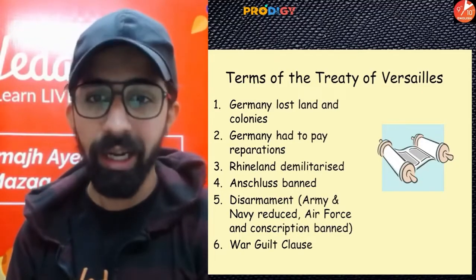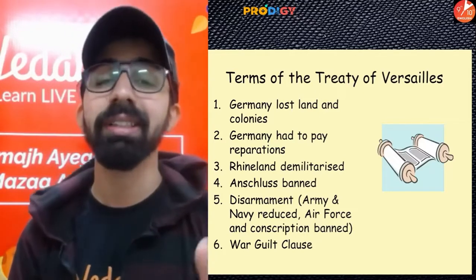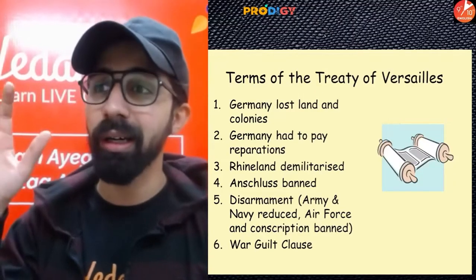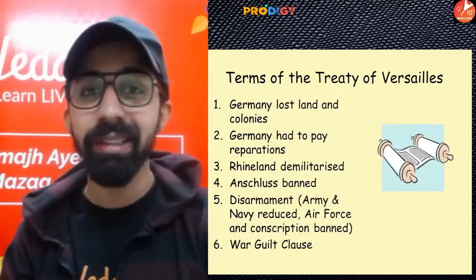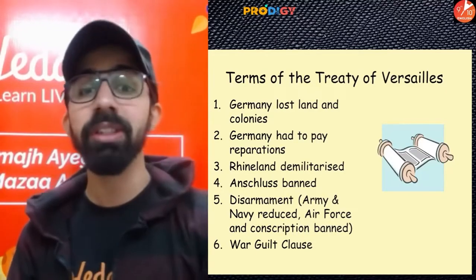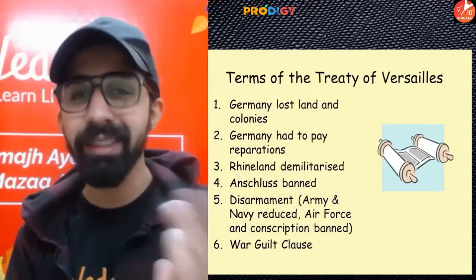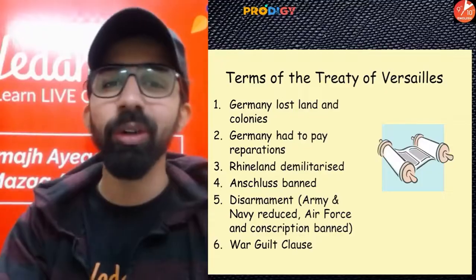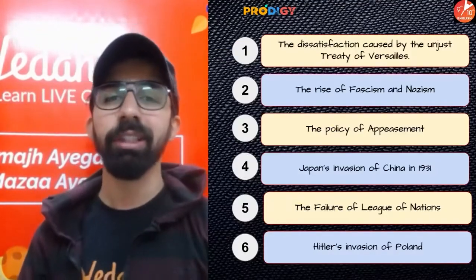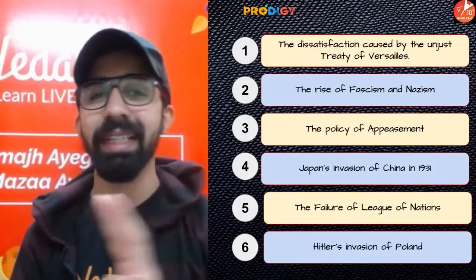Guys, they lost their land and they lost their colonies. Germany had to pay reparations of nearly 6 billion pounds. The war guilt clause means they were held responsible by the Allied countries: whatever losses the Allied countries had faced in the First World War, Germany was supposed to repay those losses. Due to all these things, the Treaty of Versailles was very humiliating for Germany after the First World War. So Germany actually wanted to take revenge, and this became one of the causes for the Second World War.